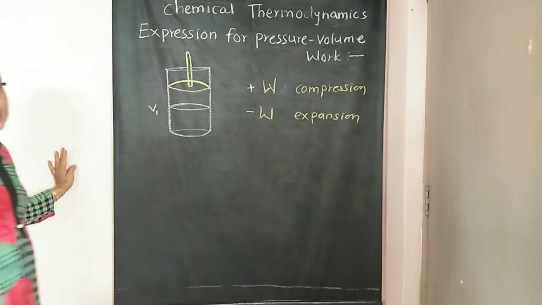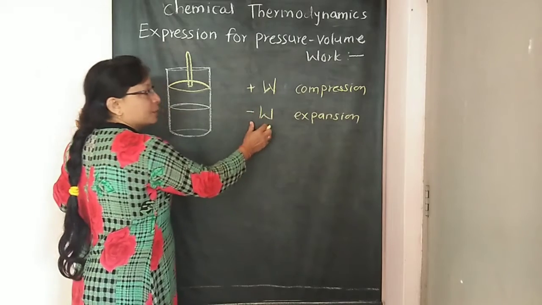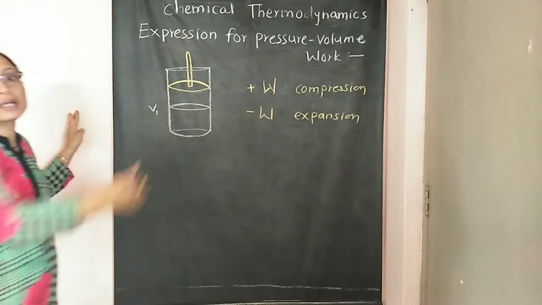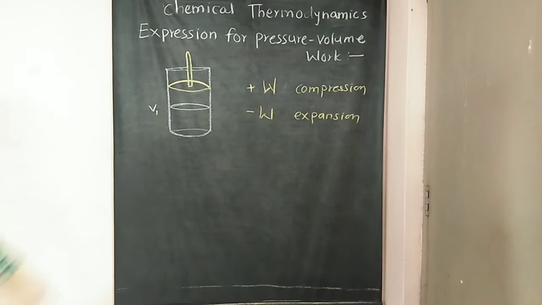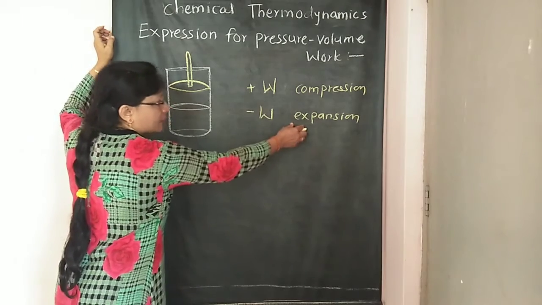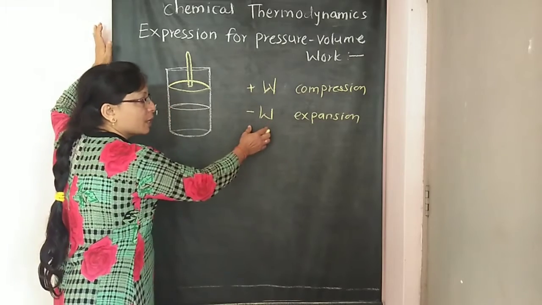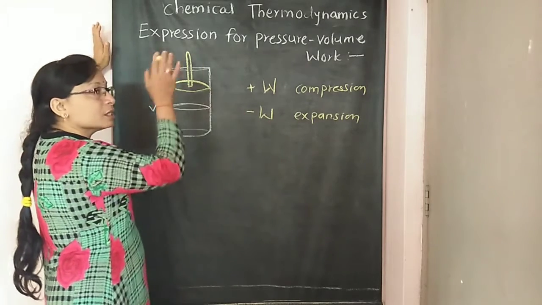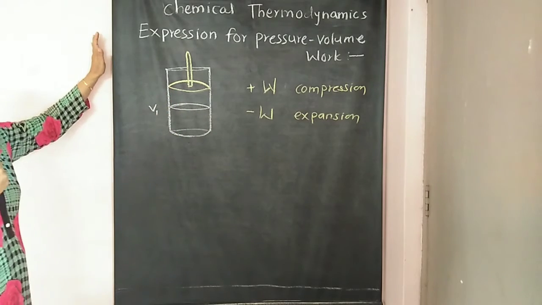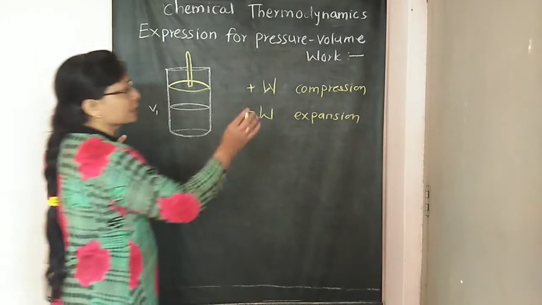So this is work done. Expansion, that is, this is the work done which is negative. This is the work done on the surrounding by the system. So these are the terms, on the system and by the system. That means on the surrounding. During expansion of gas, this is the work done. It is negative, but this is the work done on the surrounding by the system. By the system, on the surrounding. You should remember these terms.